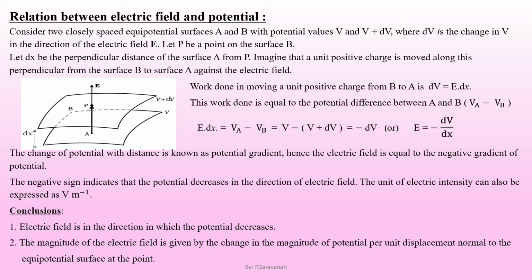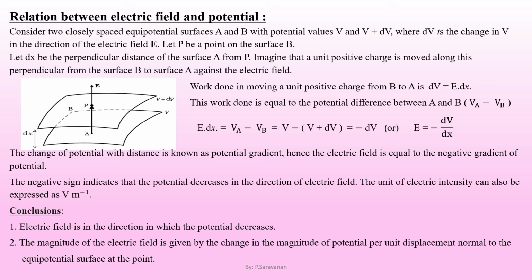Substituting for VA and VB, we get E dx equal to V minus (V plus dV). This V and minus V get cancelled. The remaining factor will be minus dV. That is, E dx is equal to minus dV, or E is equal to minus dV by dx. The change of potential with distance is known as potential gradient. Hence, the electric field is equal to the negative gradient of potential.